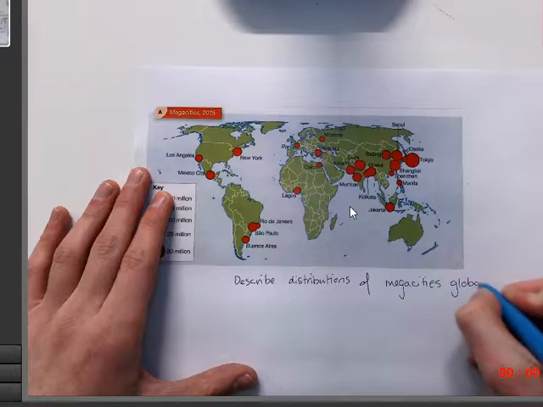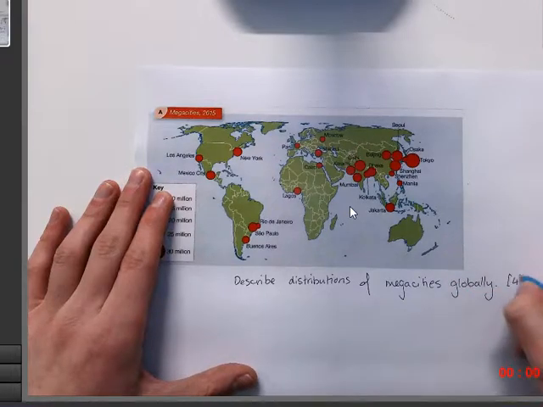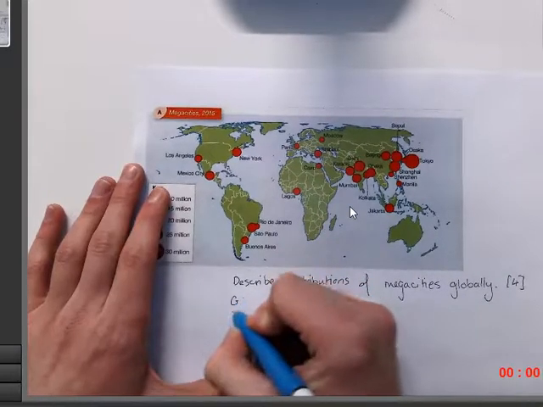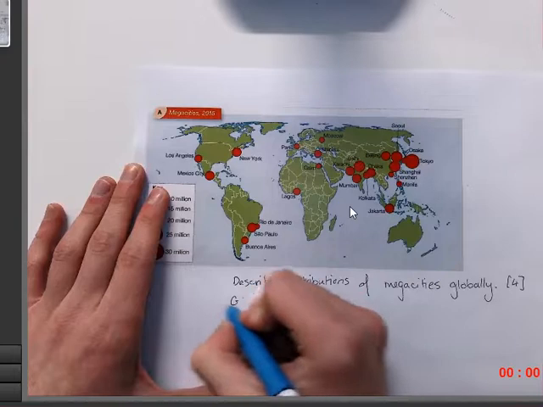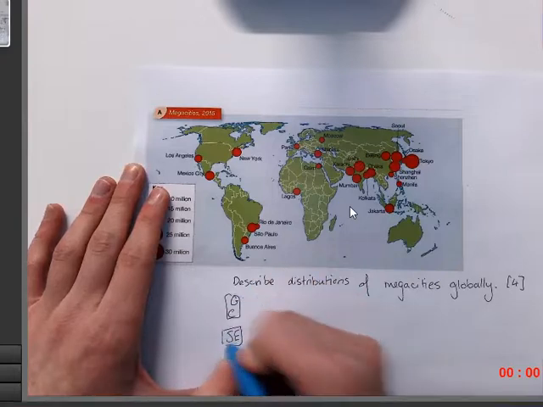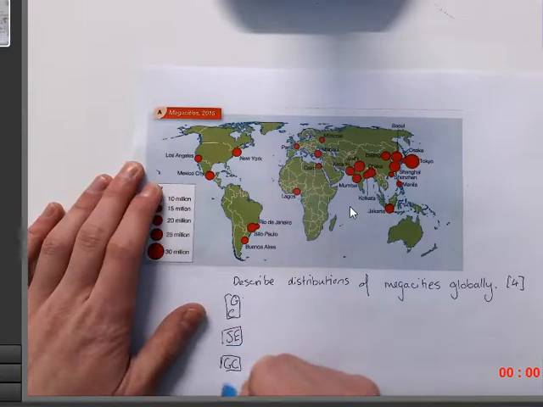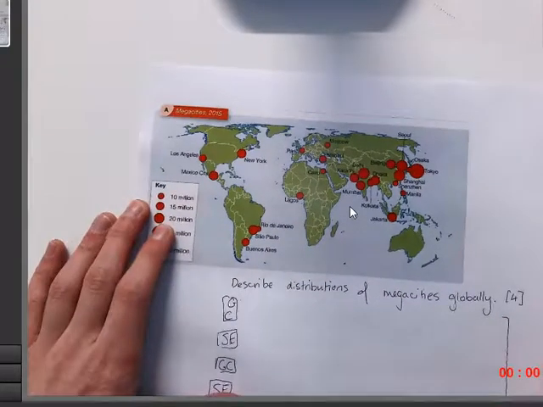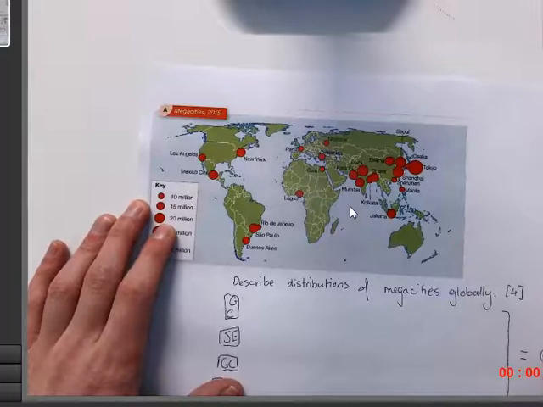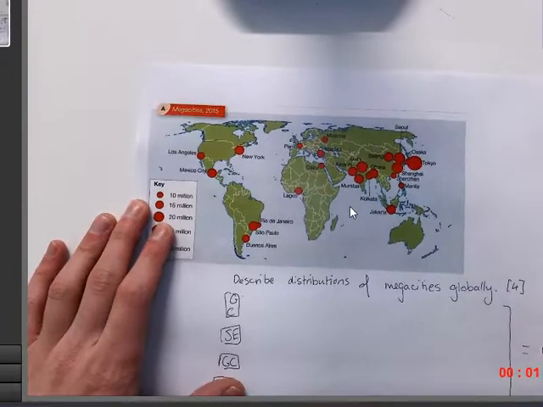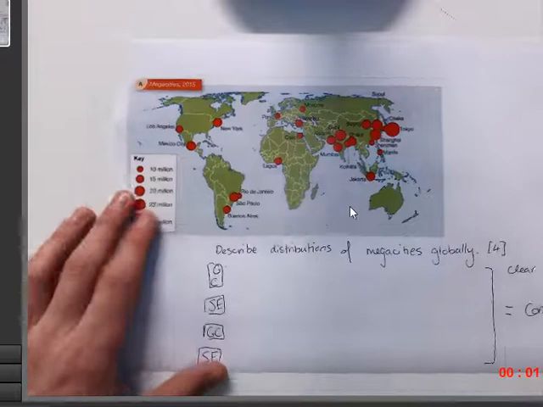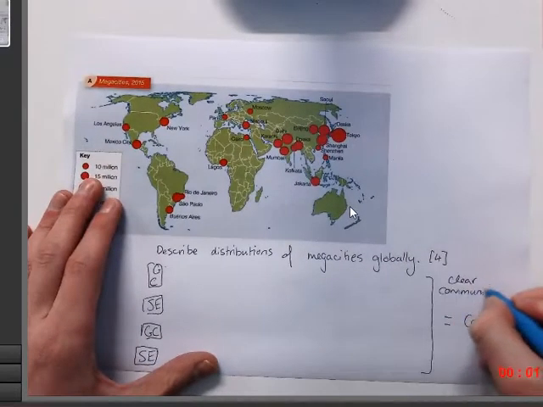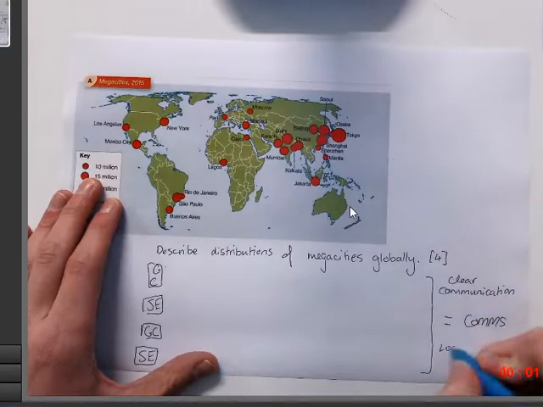globally. This question can come up in a load of different ways. A couple of things to note: we need to use the GCSE technique, and we're going to have a general comment followed by a specific example, and then another general comment followed by another specific example, just to have that structure, not ever forgetting that structure. And then doing that is going to equal 1 easy comms mark, which stands for the clear communication of ideas. Get that, make sure that is in the frame. Clear communication and logical ordering of your ideas.